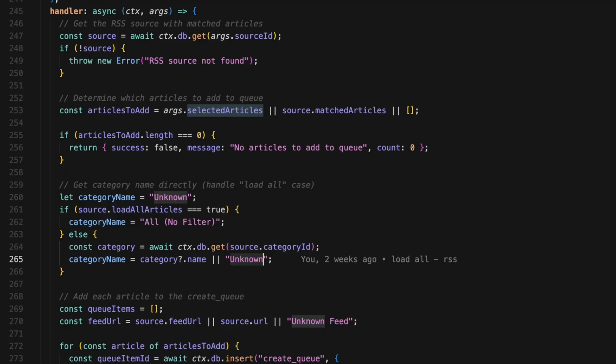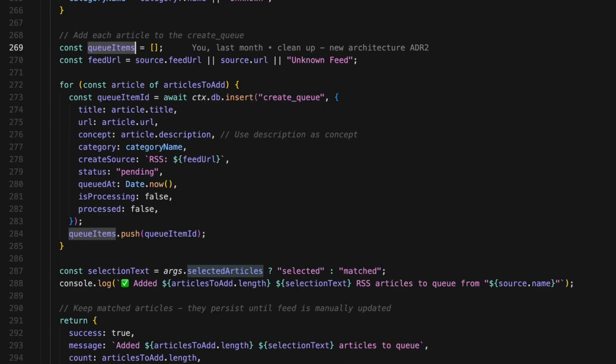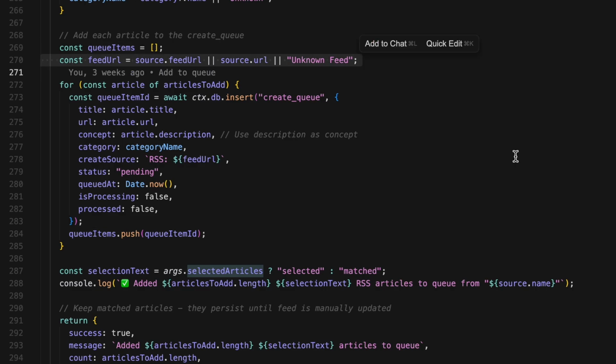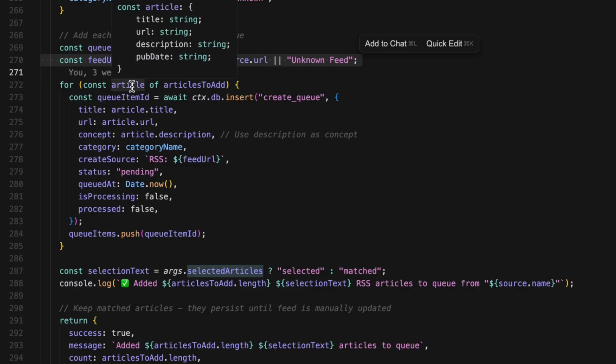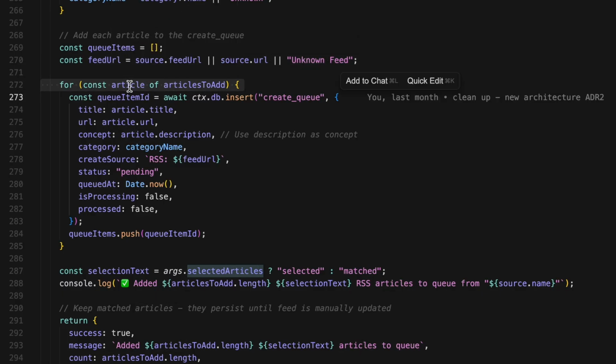Now for the main event, the loop. First, we create an empty array called queueItems to keep track of what we're creating. We're also grabbing the feed URL from the source, checking feed URL first, then URL as a fallback, or just unknown feed. Then we loop through every article in the articles to add. For each one, we insert a new record into the create queue table. So as you can see, we can do multiple articles, even though in this example, I'm only choosing one.